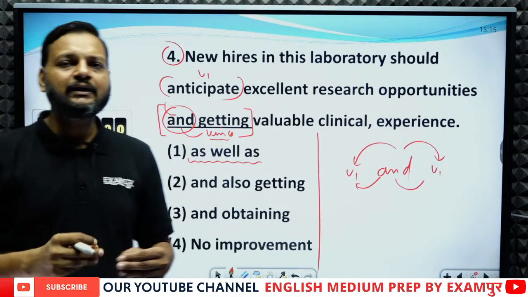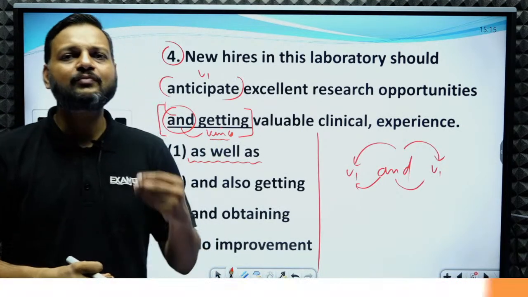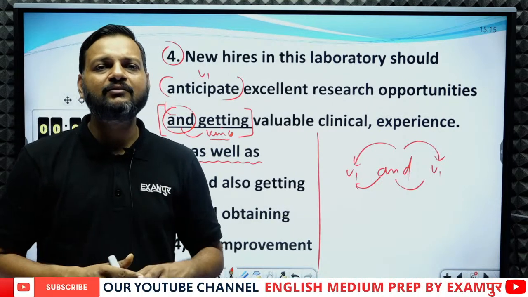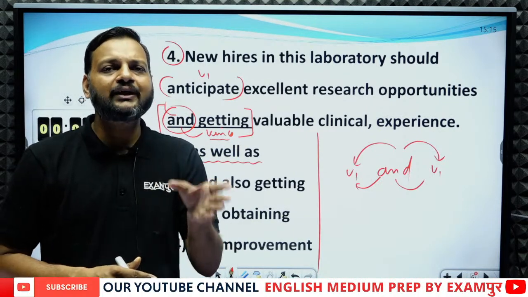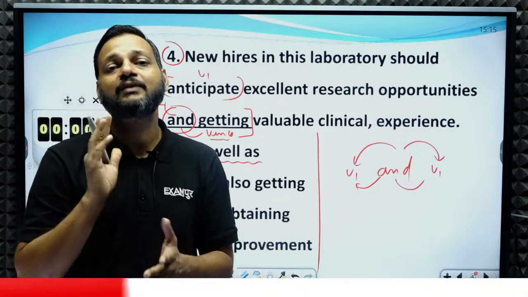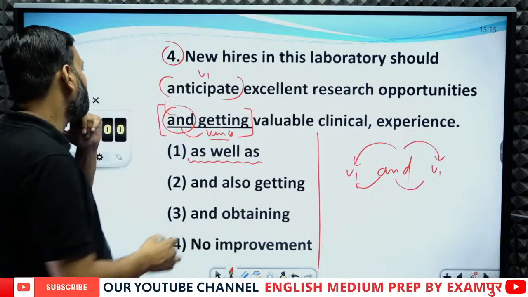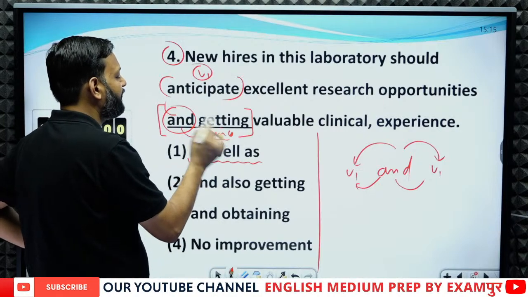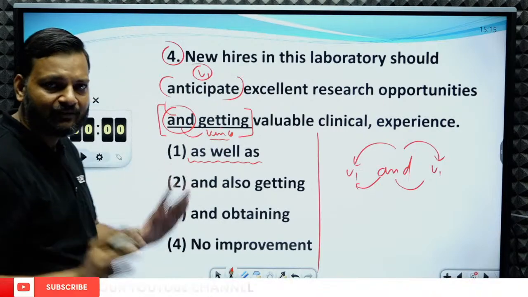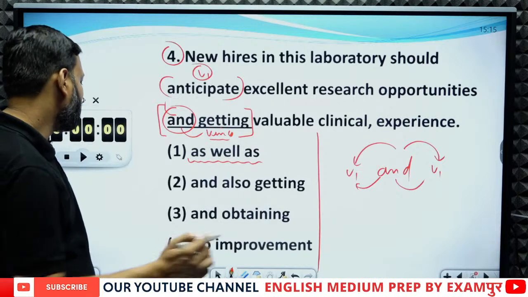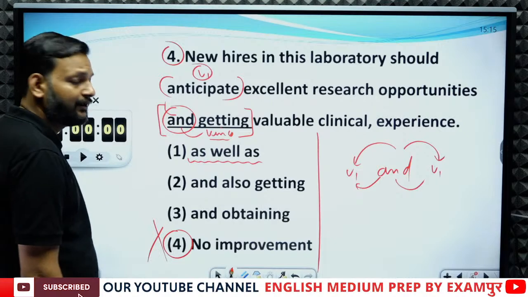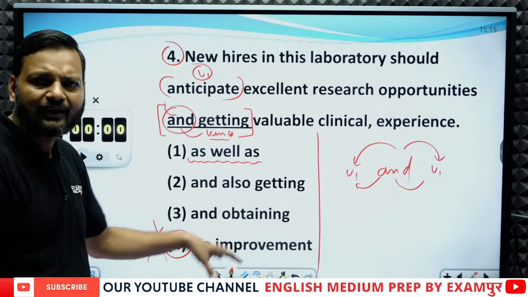To be correct, a sentence must be parallel. And what does parallel mean? Parallel means that before the conjunction and after the conjunction, the structure must be the same. So here before "and" we have V1 and after "and" we have the ing form. The sentence is not parallel. That means the sentence is wrong. If the sentence is wrong, there is no question of selecting no improvement, because this sentence has an error.